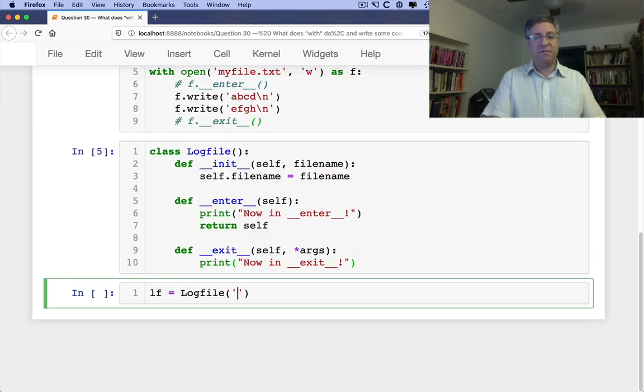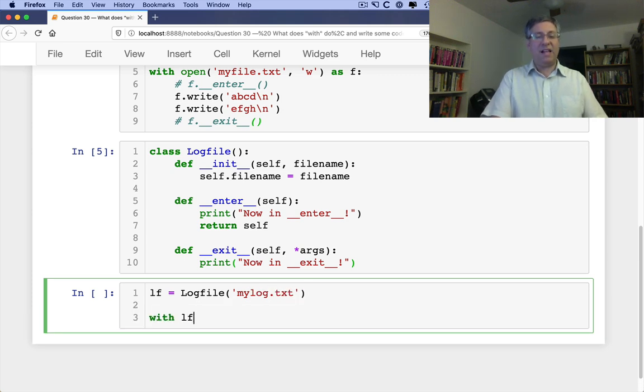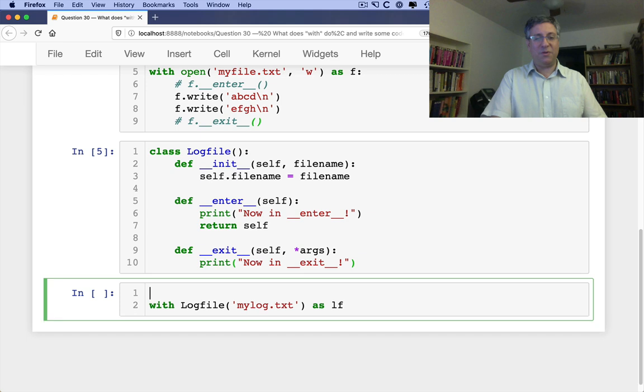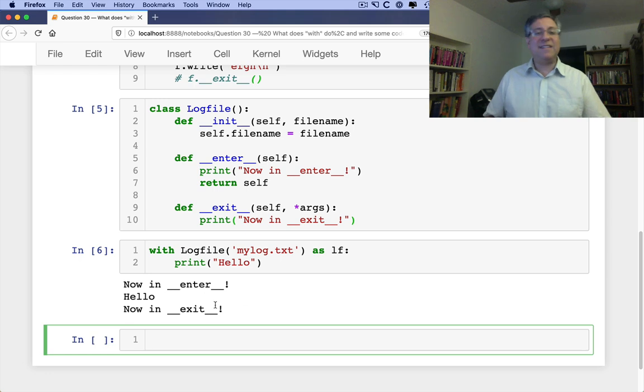Now, if I do something like this, lf equals LogFile of my log.txt, and now I can say with lf. I guess I could have just said here with LogFile my log.txt as lf. I think it's going to be a little nicer to write, a little more standard as well. Say print hello, and look at what happens here. It says now in enter, hello, and now in exit. So we see that our methods are actually being executed and executed correctly.